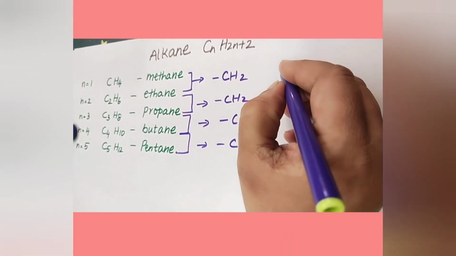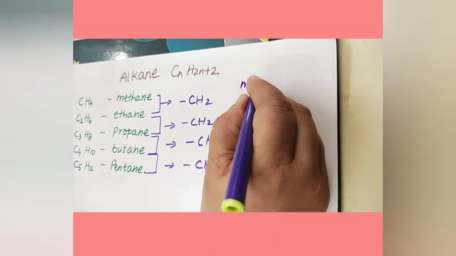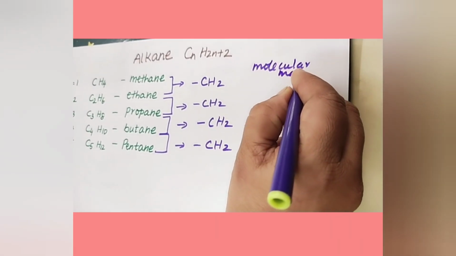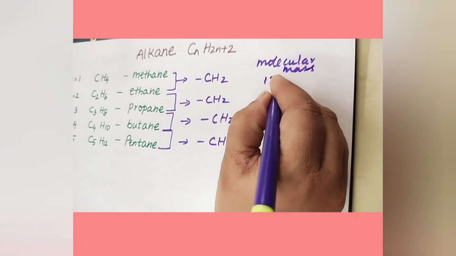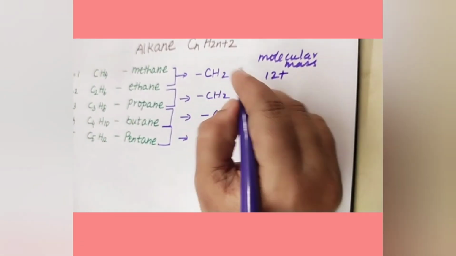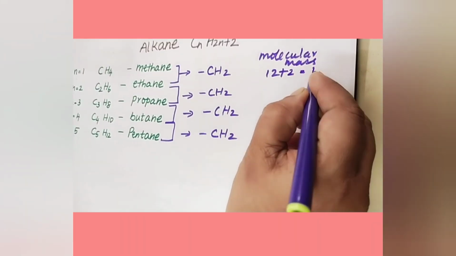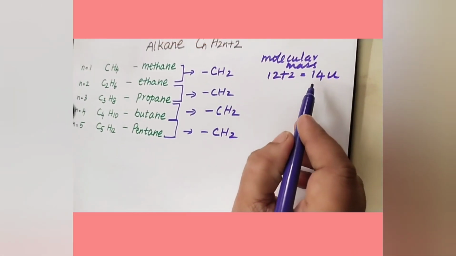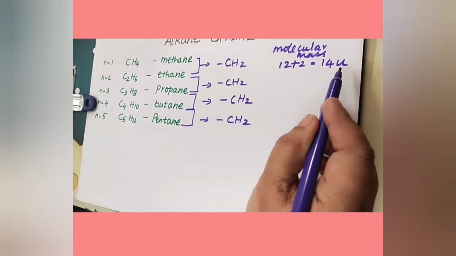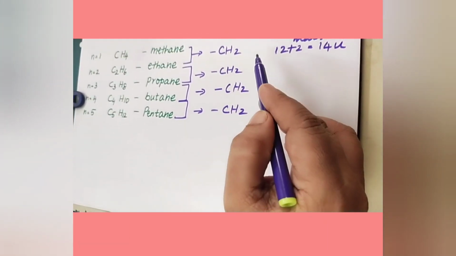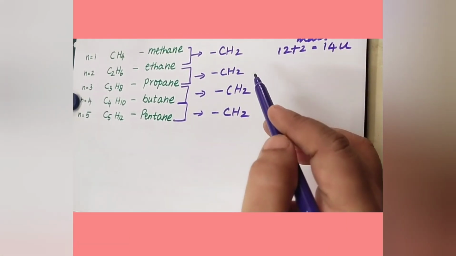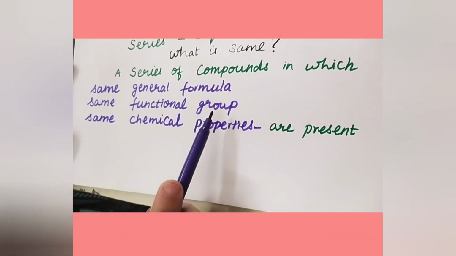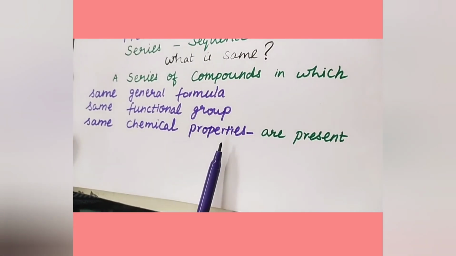Now what is the molecular mass difference? The atomic mass of carbon is 12 and for 2 hydrogens, each hydrogen is 1. So 12 plus 2, 14 mass units. So the successive members differ by 14 mass units. So a homologous series is a series of compounds in which the same general formula, same functional group, and same chemical properties are present.